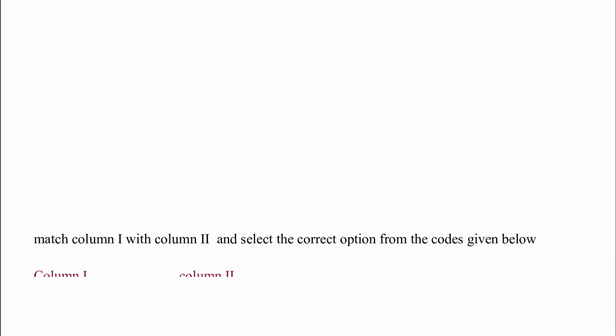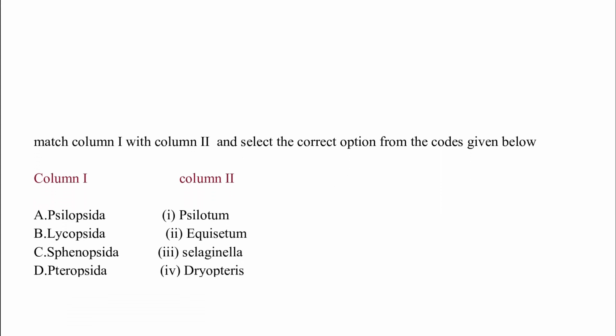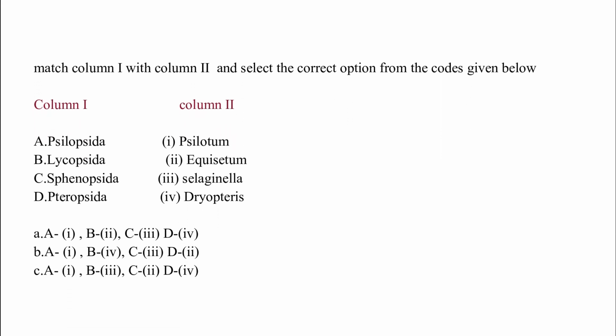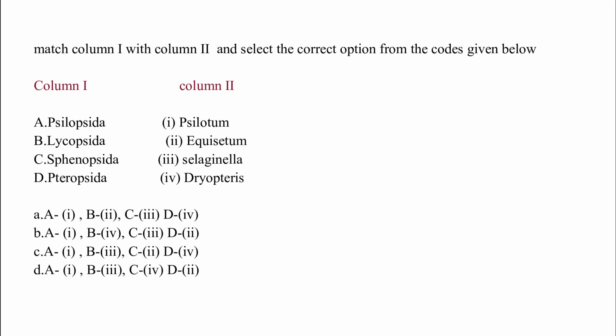Match column I with column II and select the correct option from the codes given below. Column I. Psilopsida, Lycopsida, Sphenopsida, Pteropsida. Column II. Psilotum, Equisetum, Selaginella, Dryopteris. The correct answer is option C, which is Psilopsida matches with Psilotum, Lycopsida matches with Selaginella, Sphenopsida matches with Equisetum and Pteropsida matches with Dryopteris.